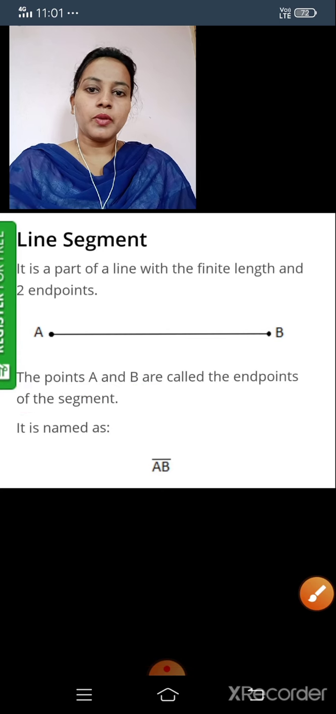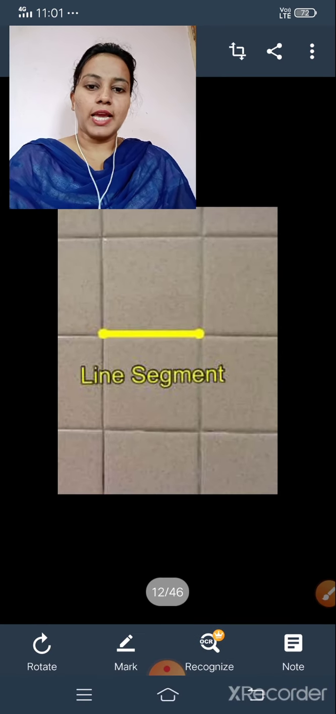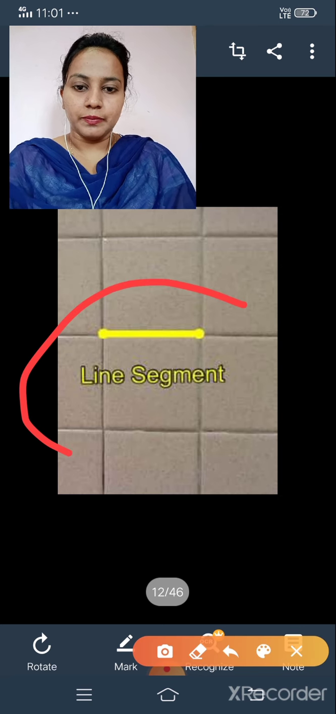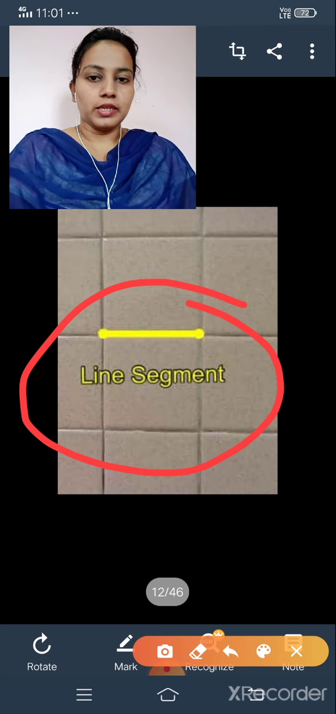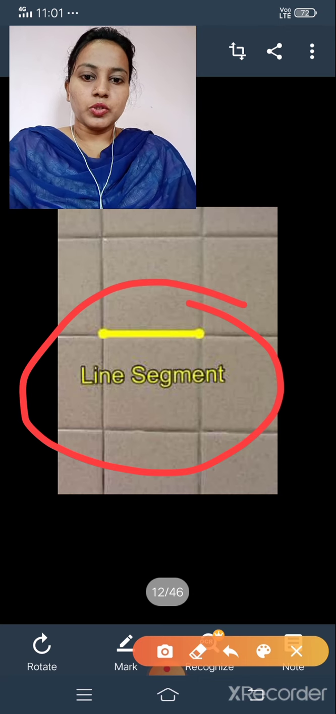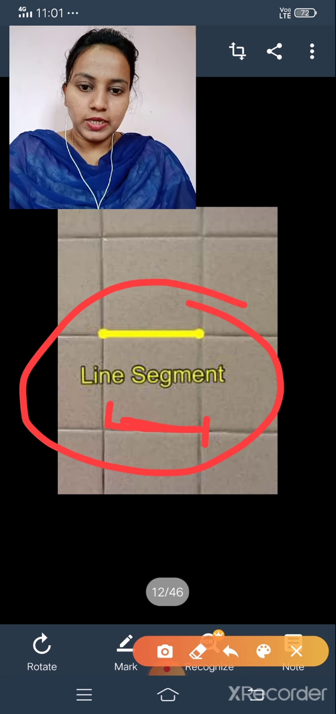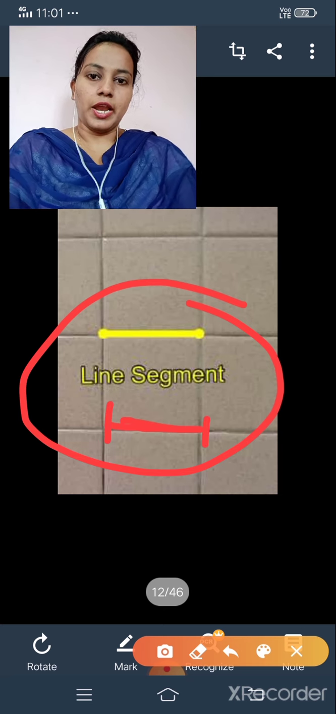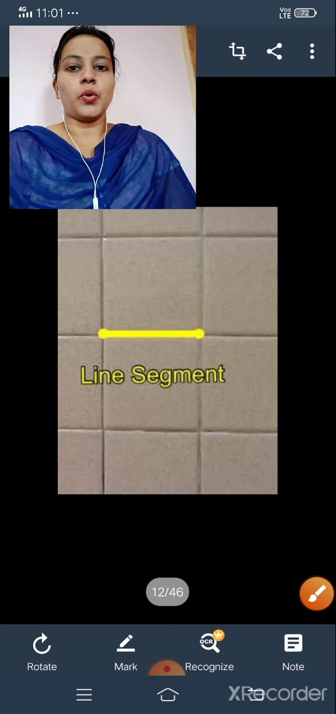Is it clear? Next, it is an example of line segment. There are tiles here. Almost all houses have tiles. So for line segment, just observe this. There is an end point. End point means it is a line segment. Is it clear? Okay, let us move.